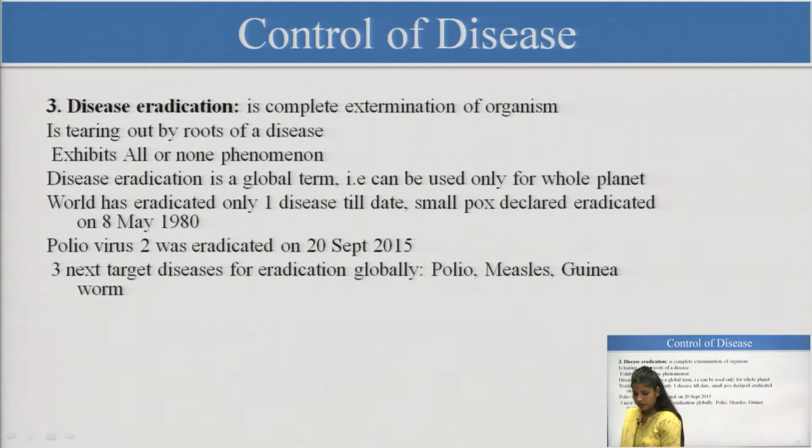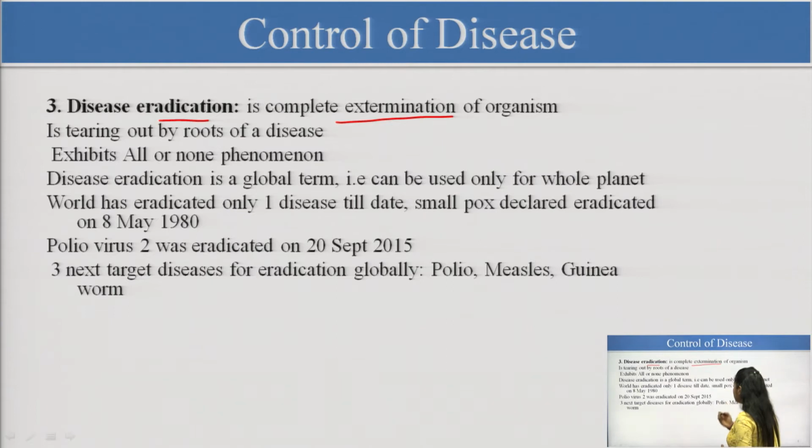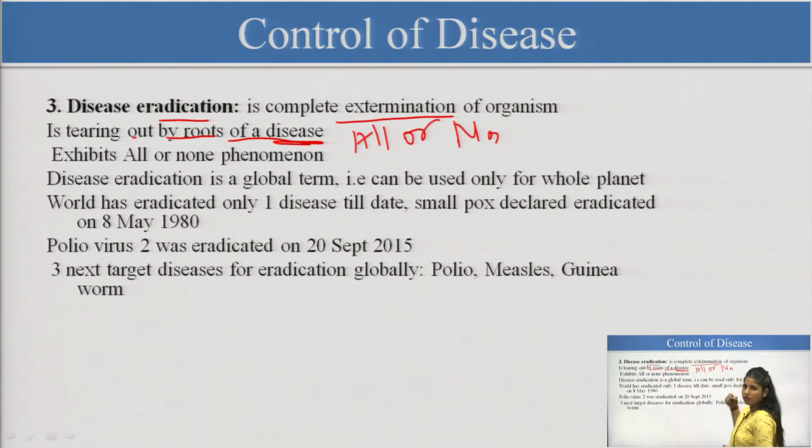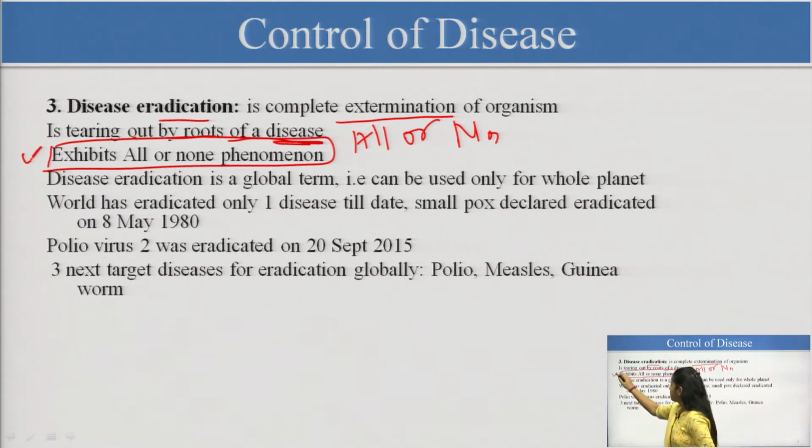Then there is a term, the next stage after elimination, which is eradication. We want the complete extermination of the organism, meaning the disease is not present. So, we are killing it by uprooting, tearing out the disease by its roots. This is an all or none concept, either it is present or not present. It exhibits the all or none phenomenon, an important point here.